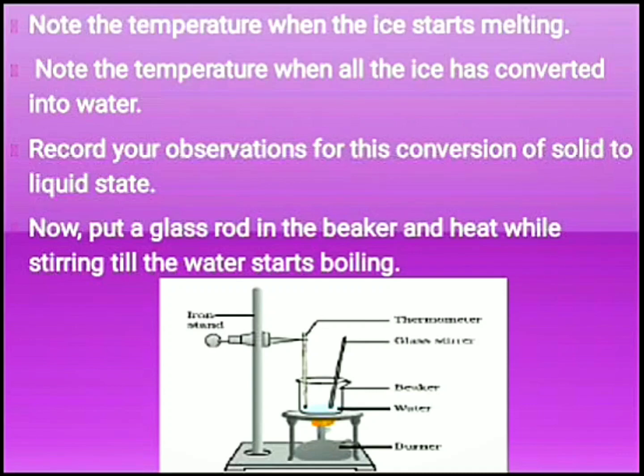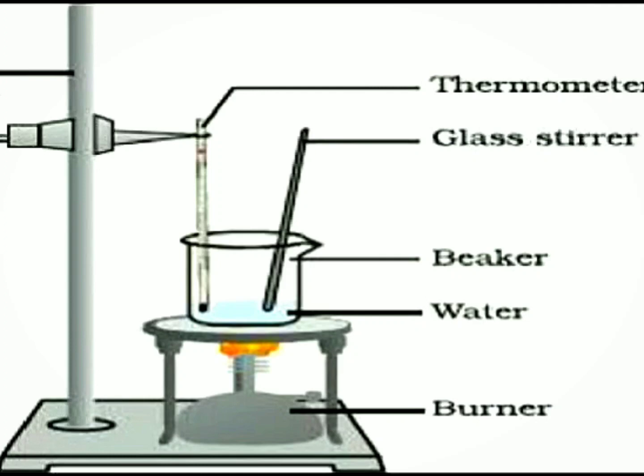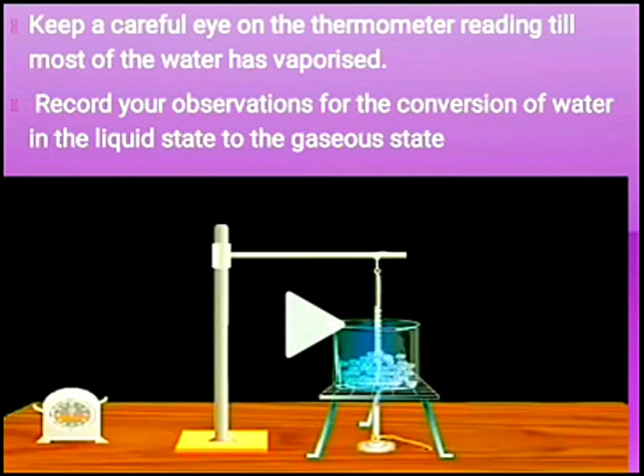Now once the ice has converted into liquid water, we have to put a glass rod in the beaker and heat it while stirring till the water starts boiling. As you can see in this diagram, once ice has completely melted into liquid form, we will put a glass stirrer and start heating this beaker. Now keep a careful eye on the thermometer reading till most of the water has vaporized. Record your observations for the conversion of water in the liquid state to the gaseous state.